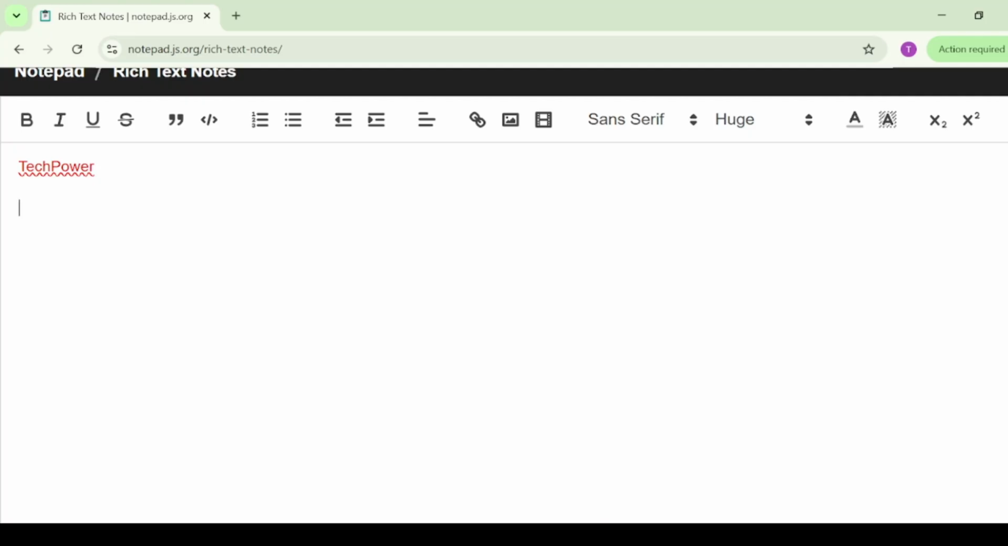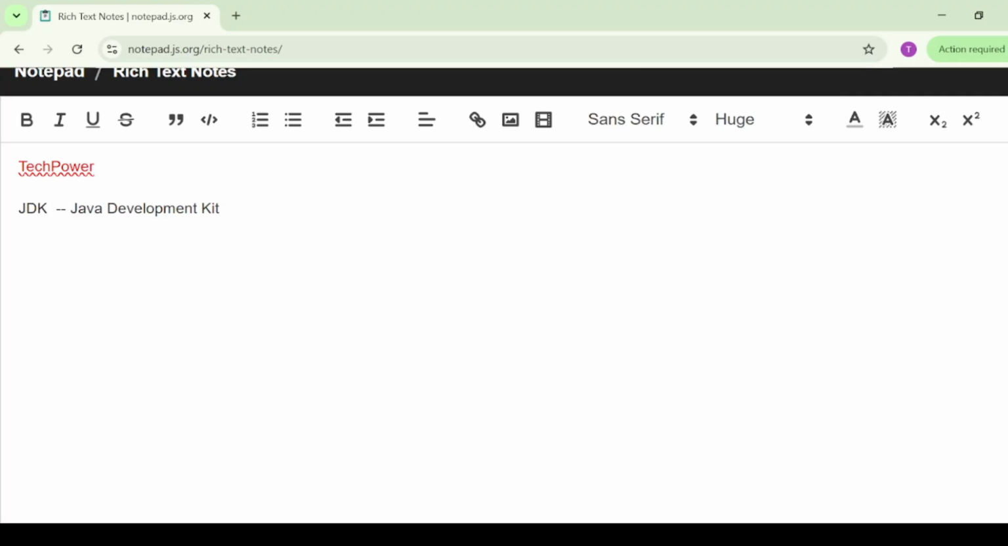Before we start downloading anything, let's quickly understand what we actually need. We need two things. The first is JDK, which stands for Java Development Kit. This includes everything required to write, compile, and run Java programs. The compiler, the libraries, and all the essential tools.